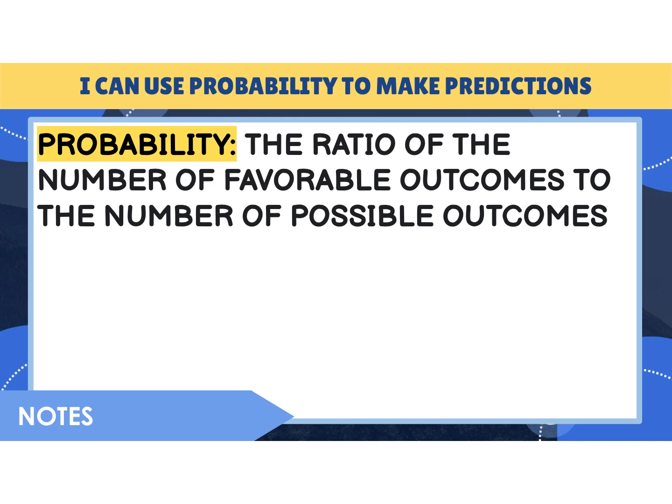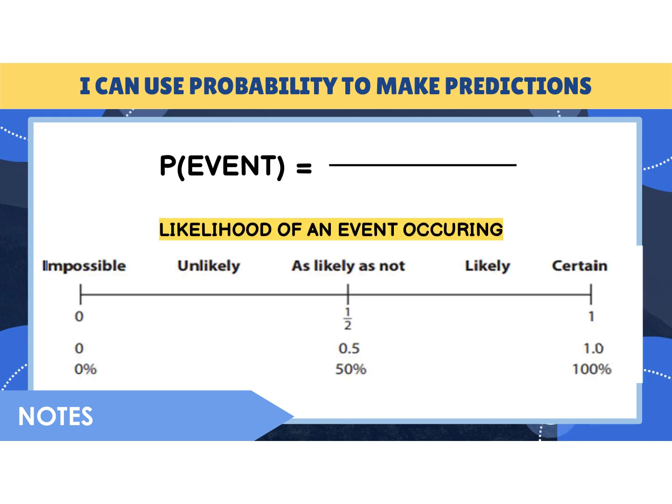So again, probability is the ratio of the number of favorable outcomes to the total number of outcomes. So we know we have favorable over the total or the possible. Probability is the favorable or the desired, what we want to happen or what the problem is asking us is going to happen, over the total. And we have our scale of likelihood.